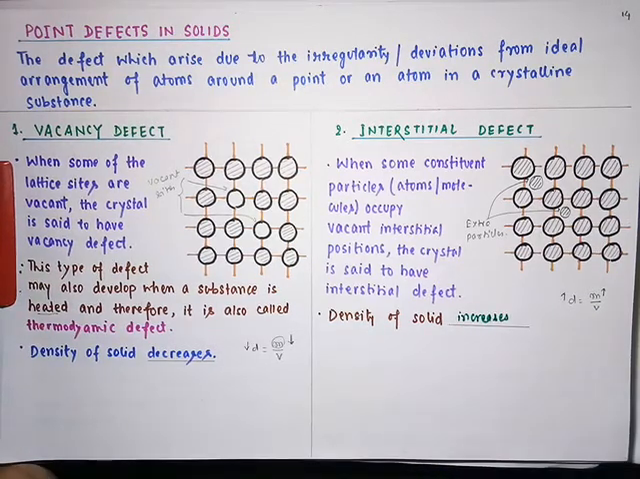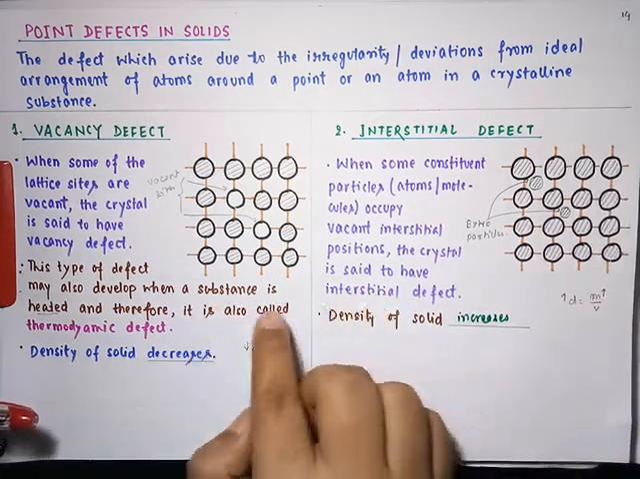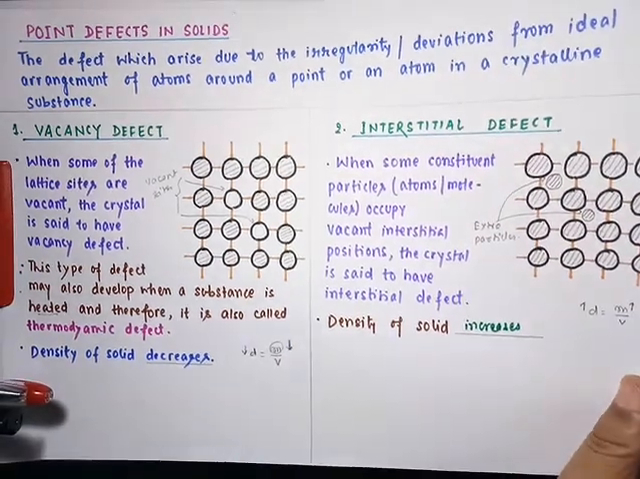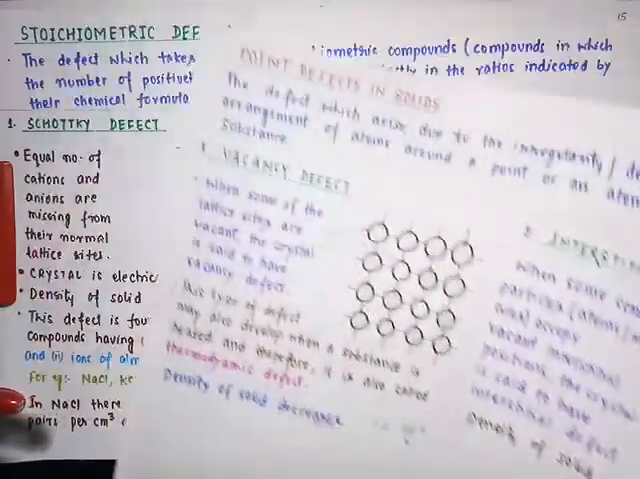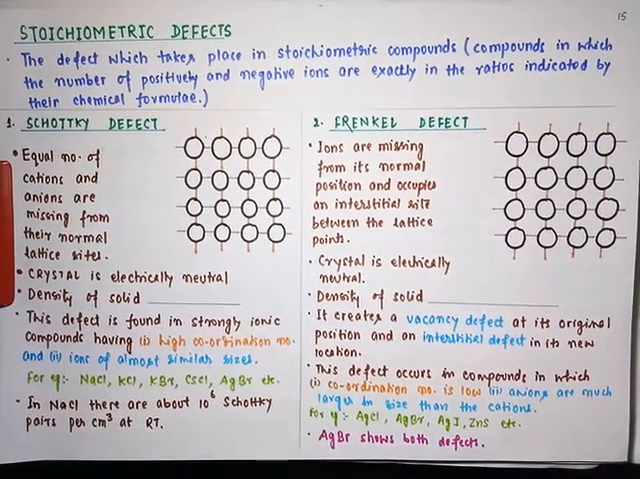Density of solid increases here, student. Now let us work ahead. These are the defects in non-ionic solids: vacancy defect and interstitial defects are for non-ionic solids. Now let us work through stoichiometric defect.